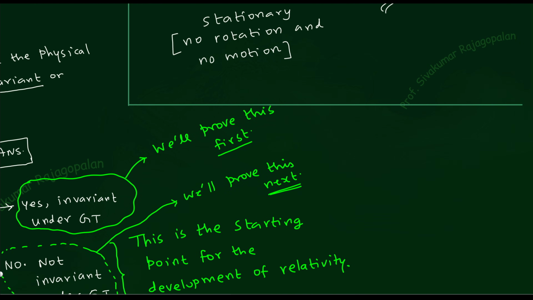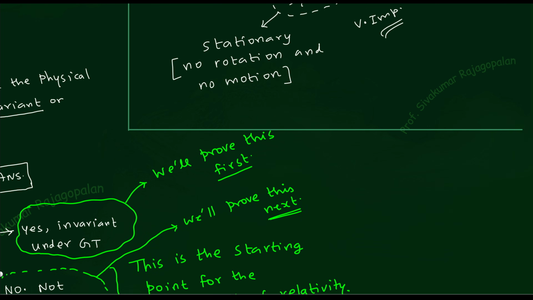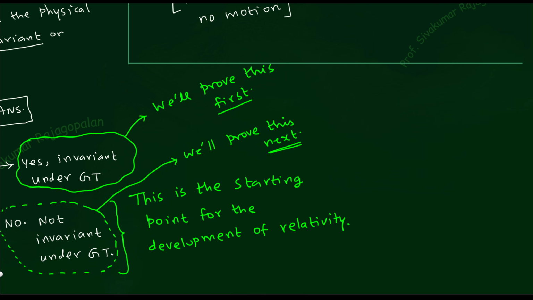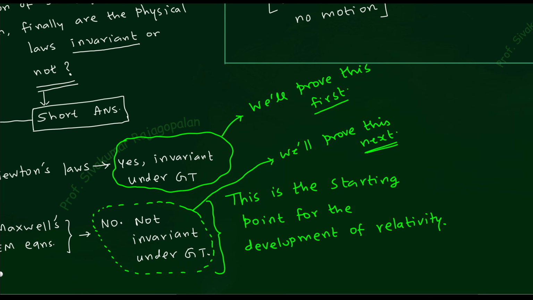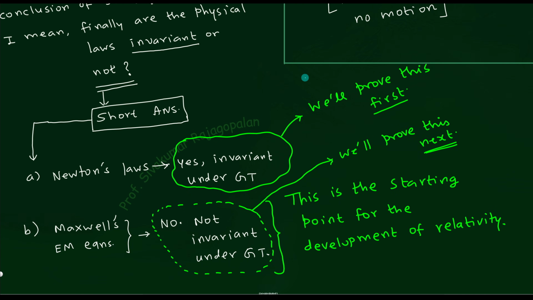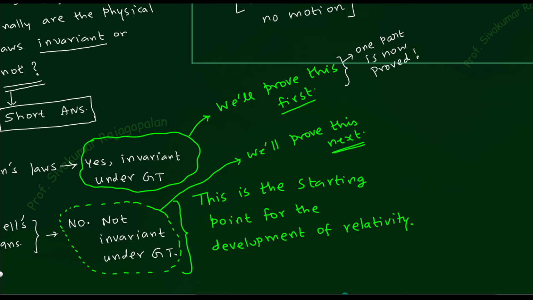Now let us come back to our original discussion. That is the short answer. In the short answer, what did we say? We said that Newton's laws are invariant. And now it is visible. So Newton's laws are invariant under GT. We will prove this like I said. So at least you are now happy that one part of the proof is given. You now know how to work with some kind of rotation transformation and then prove that it is invariant.